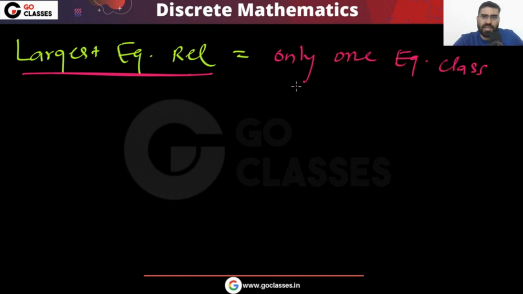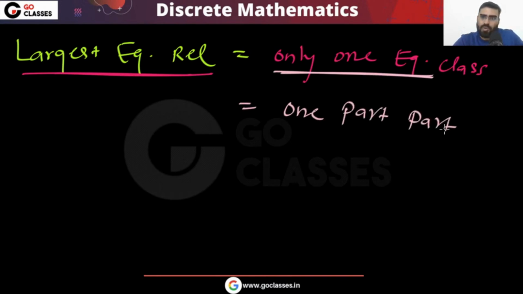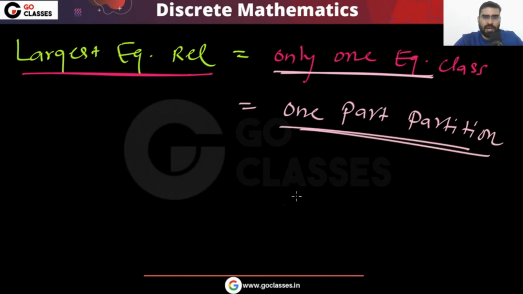If you have only one equivalence class, you have only one partition. And if you have one partition, then all elements are related to all elements.